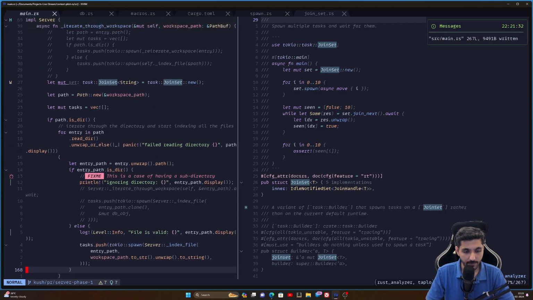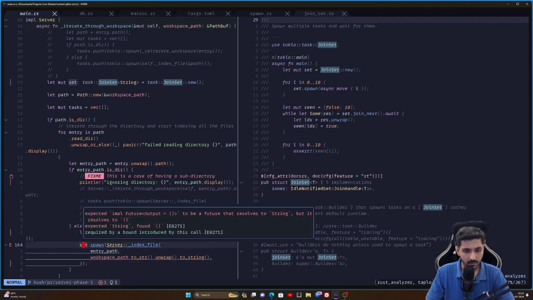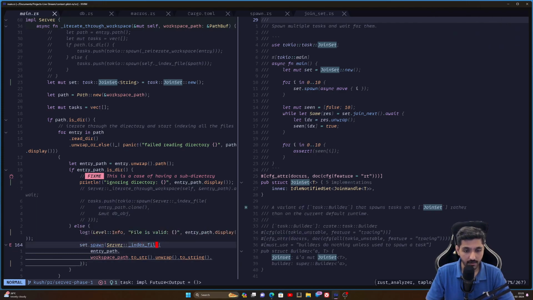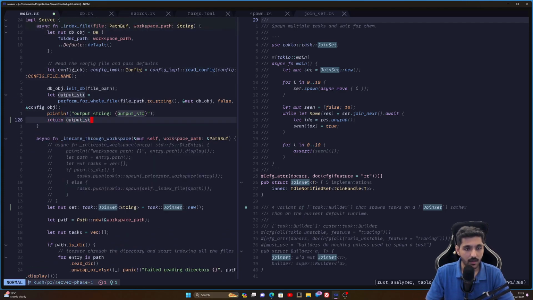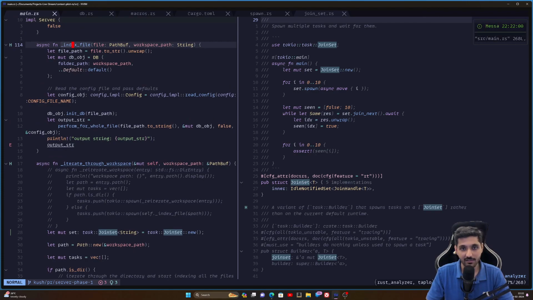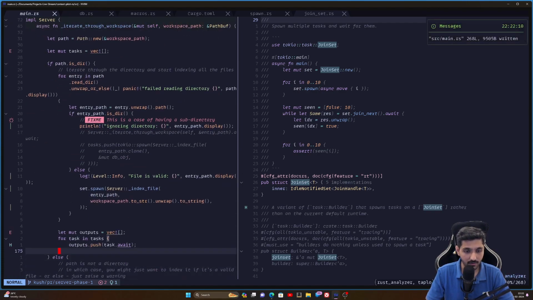Perfect. So over here, what I'm expecting is the set. Instead of tokio::spawn, I can do set.spawn, right? And this is what they're doing, I guess. And I can get rid of tasks over here. And what's the error now? Oh, it doesn't return anything, that's the problem. I want it to return for sure. Okay, I can just type it out. I know it's going to raise a warning that says you don't need to use a return statement. I'm like, yeah, small things matter. Okay, cool. Can I go back to where I was? Over here, the error is gone now. That is good. So what are they saying now?